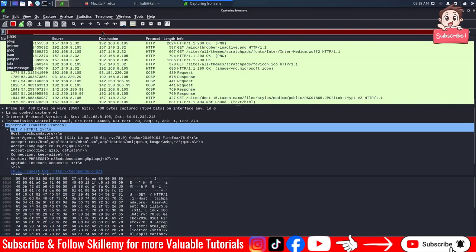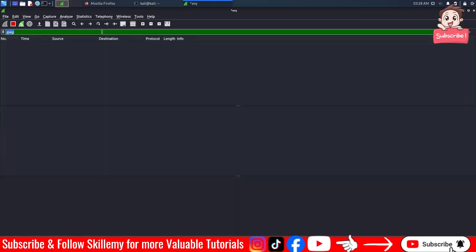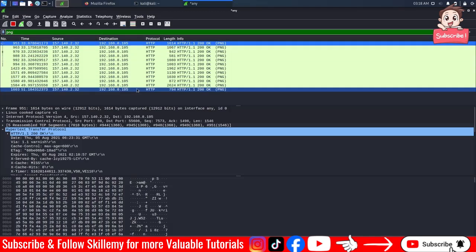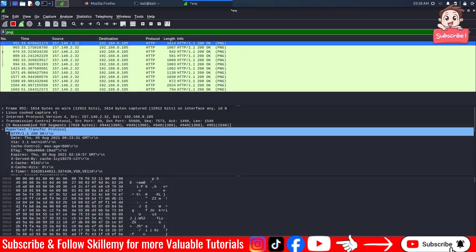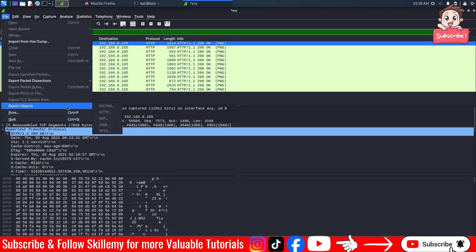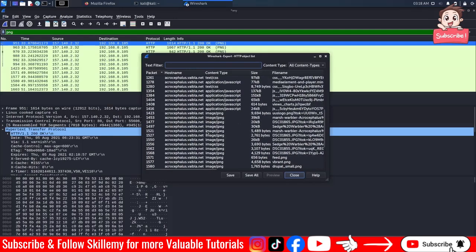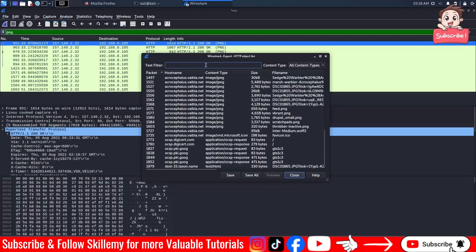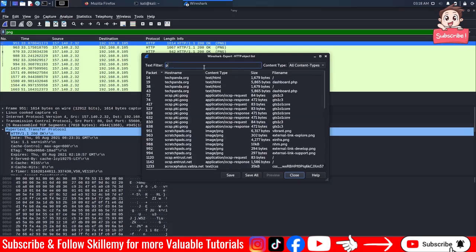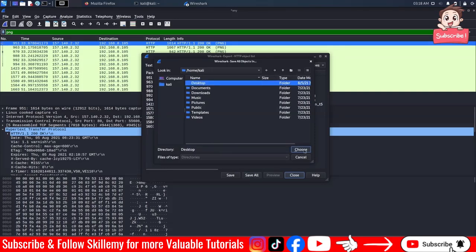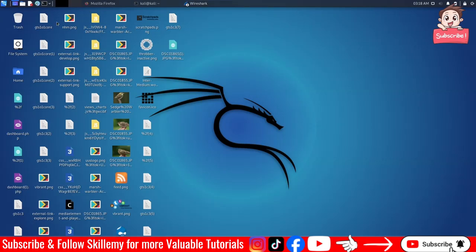So here, if I type JPEG, you can see that there is nothing. But if I type PNG, for example, oh my God, you can see that we are seeing a lot of PNG images. Now, how do we capture these? So from here, from File, Export Objects, and we will use HTTP. But the first thing, we must stop the capturing. So stop it, File, Export Objects, HTTP, and here you can see we have a lot of objects like JSON, JPEG files, whatever. If I type JPEG, nothing. PNG, yeah, there are a lot. So if I click save all, and let's save them on the desktop for now, and choose yes, and let's go to the desktop.